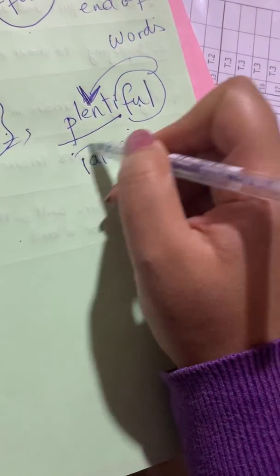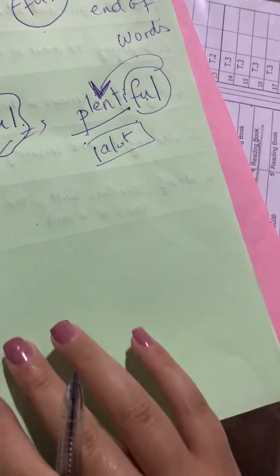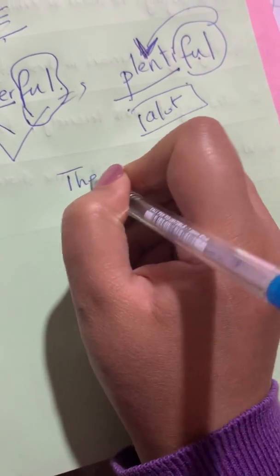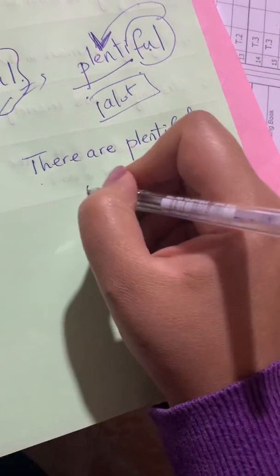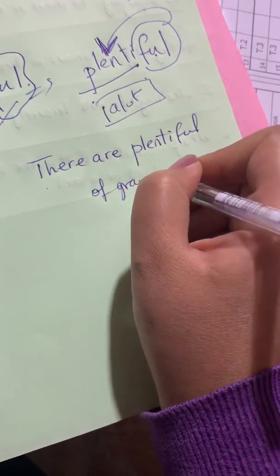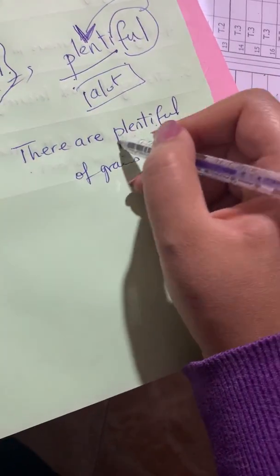Plenty means a lot, so plentiful means a lot. So if I say there are plentiful grains, for example, plentiful means a lot of grains.